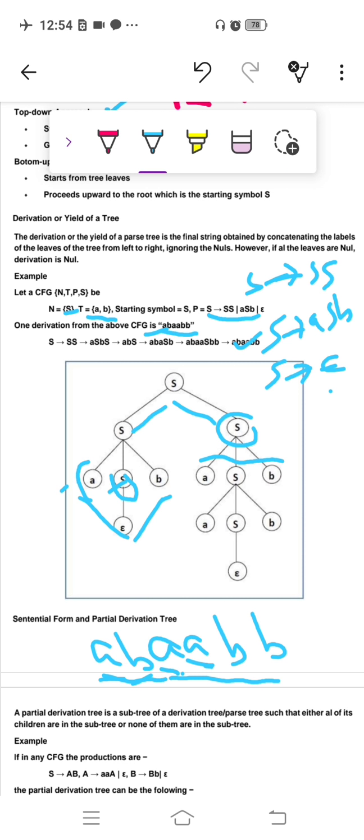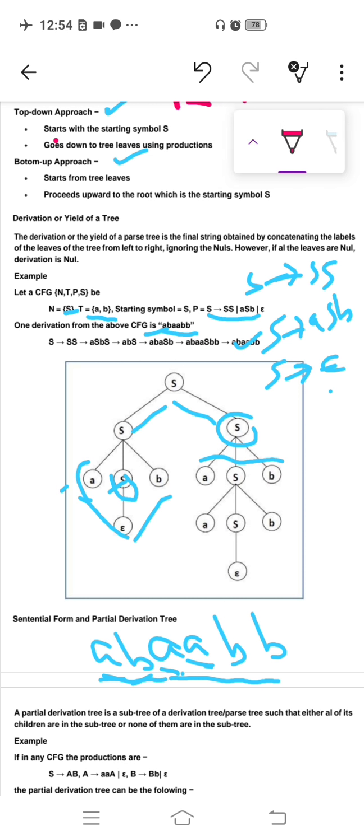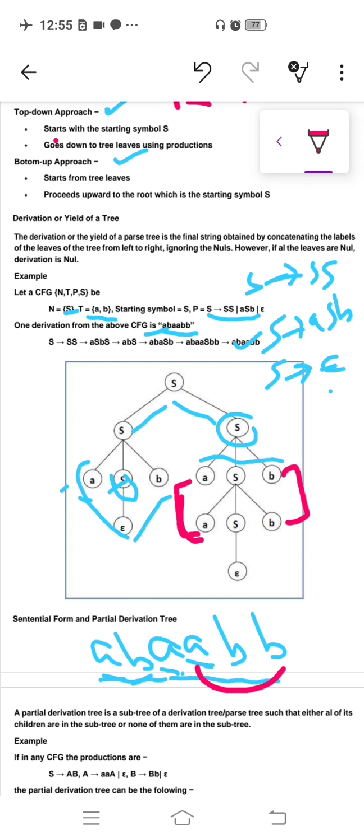Okay, so how do we generate this A from the remaining string, from the remaining tree, that is from S? If you check clearly, A B B, and here what? S. So S has a production ASB, and from that S what will we get? Again ASB. So if you have derived ASB, you get 2 A's, these ones. And if you look here, you also got the 2 B's which you needed. AA and BB were needed.